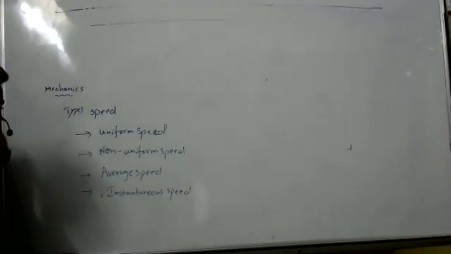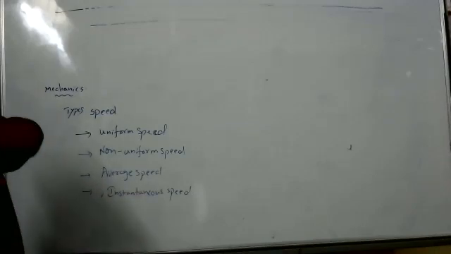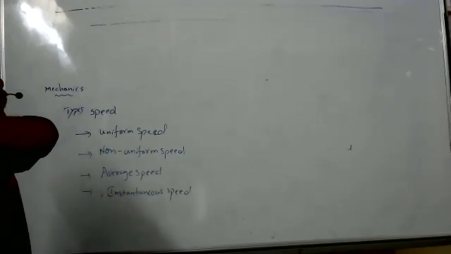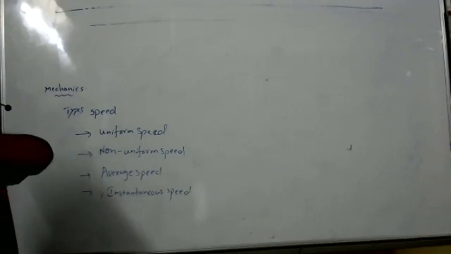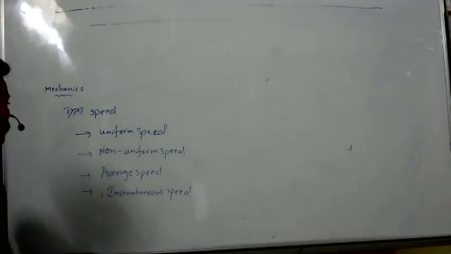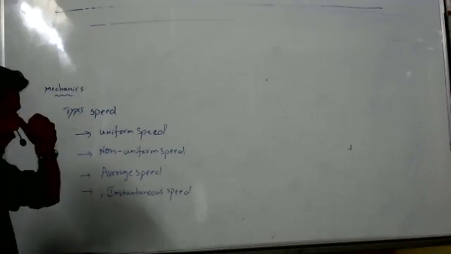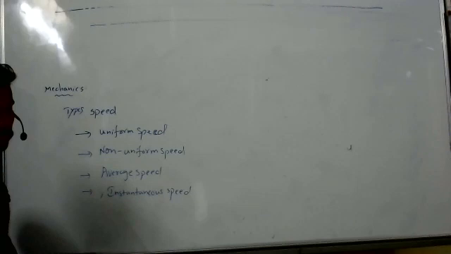Tell me what is uniform speed. An object covers equal distance in equal intervals of time. If we take any time interval, the ratio of distance to time should be the same.